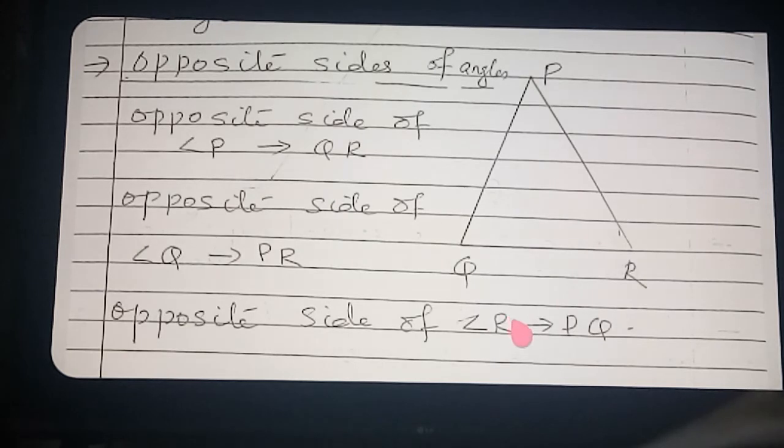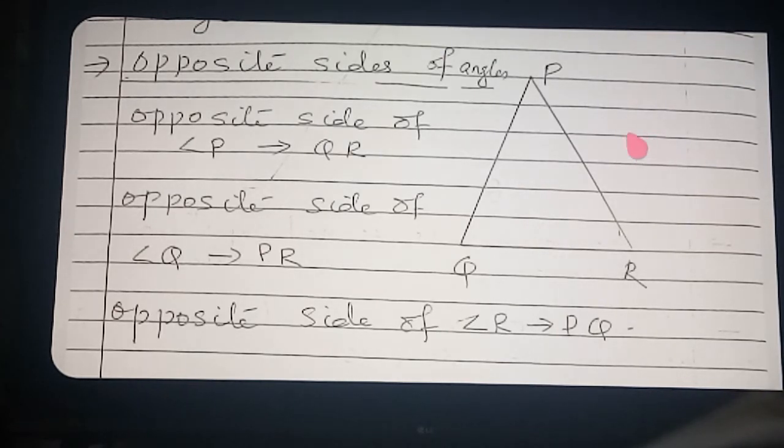Similarly, I will give you an example now. Triangle XYZ, draw it on a paper. All of you take your notebook and draw on your paper. Triangle XYZ, draw. The teacher is asking questions; write the answers on your paper. What is the opposite side of angle X? Write down the answers. What is the name of the triangle?